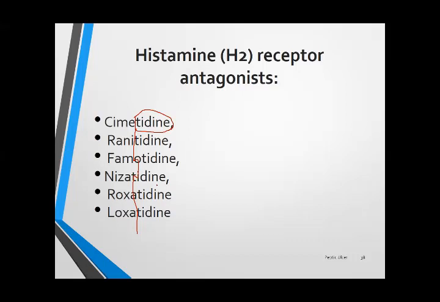Clear? You have to remember these names because they can be asked in MCQs. Write down 3-4 names of H2 receptor antagonists.